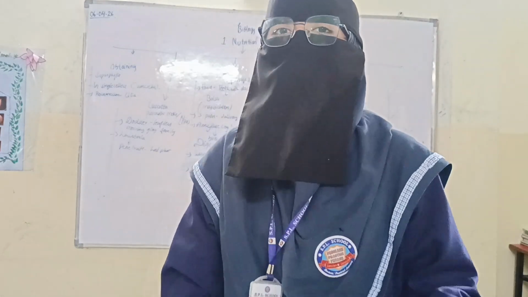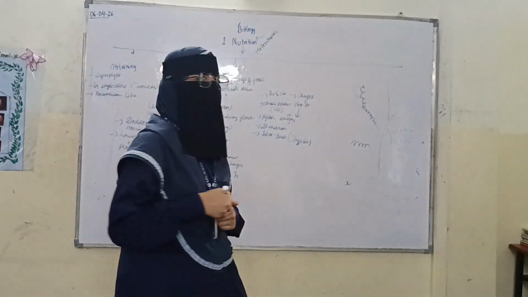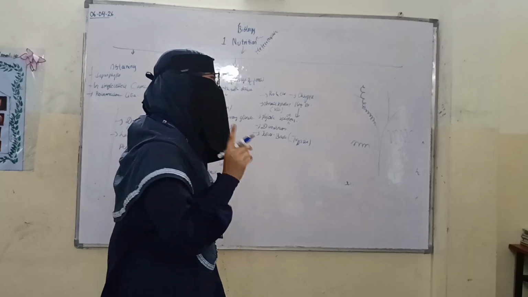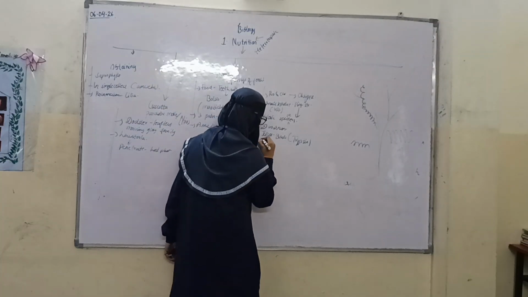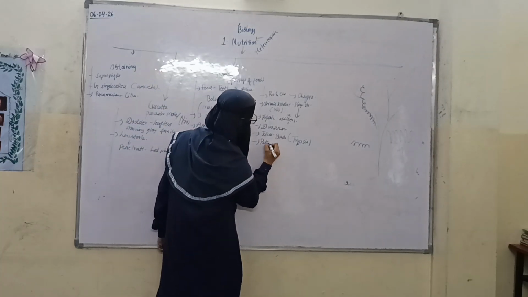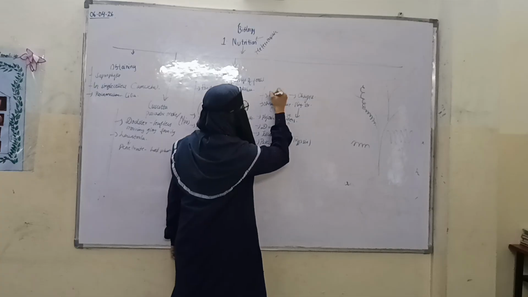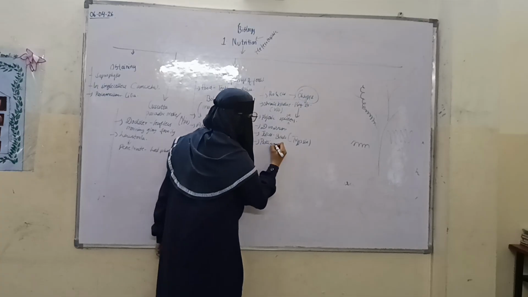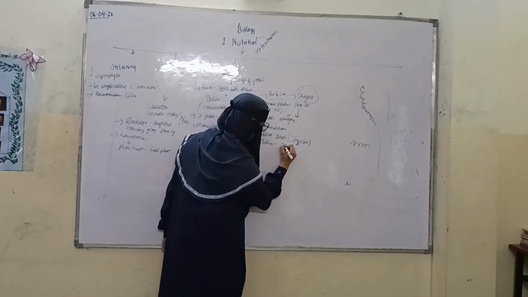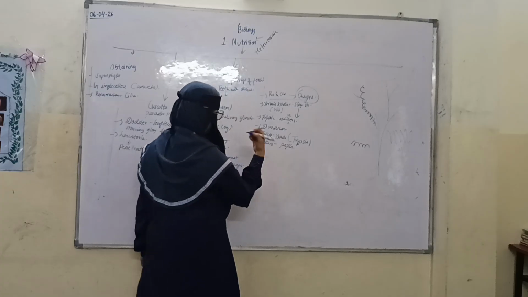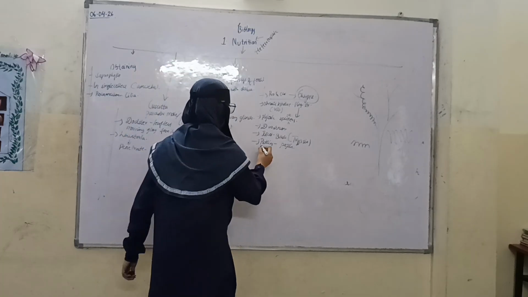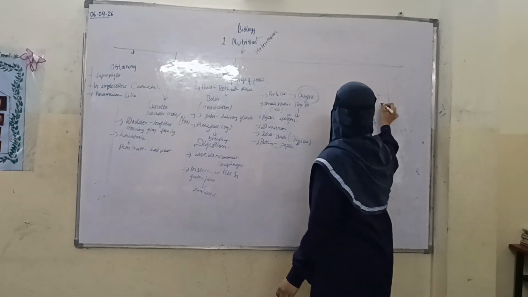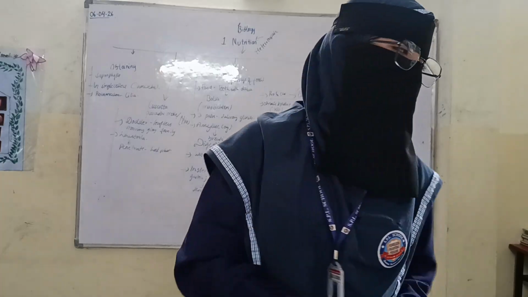Now, one more point. Whatever proteins we take are digested or broken down with the help of the enzyme pepsin. Proteins are broken down by pepsin only.